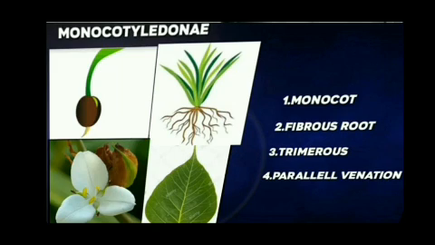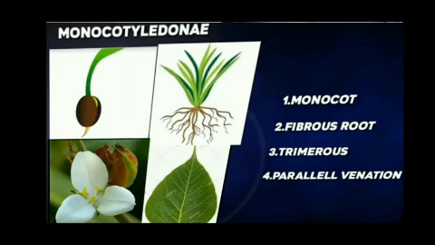The leaves have parallel venation. The veins are arranged parallelly. The root system is a fibrous root system. If you take grass, wheat, coconut, these plants have a bunch of roots at the base of the stem, that is called a fibrous root system. So the monocotyledonous plants have a fibrous root system. Then the flowers of these monocotyledonous plants are trimerous. Trimerous means the petals of the flowers are arranged in 3s or multiples of 3s.